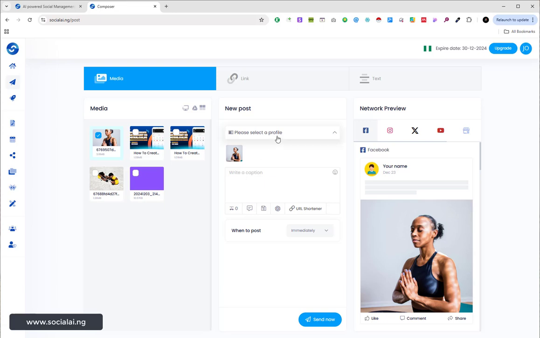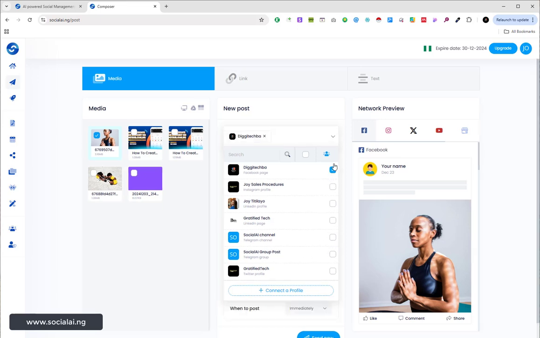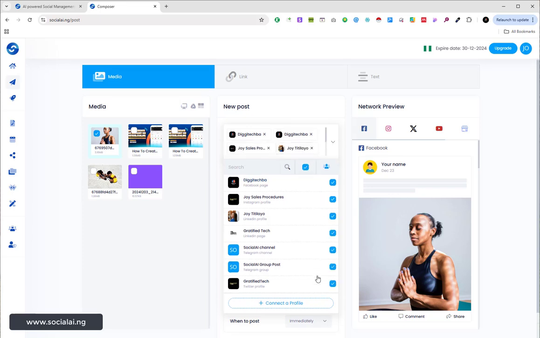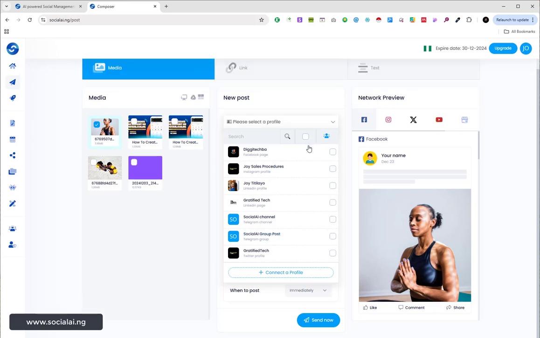Now, another thing I need to do is to select the profile I'm going to use right here. Let me select Facebook page. Another wonderful thing I can do is to select all the profiles and decide to post on all of these at once, right? That is actually one of the major features that we created this tool for.